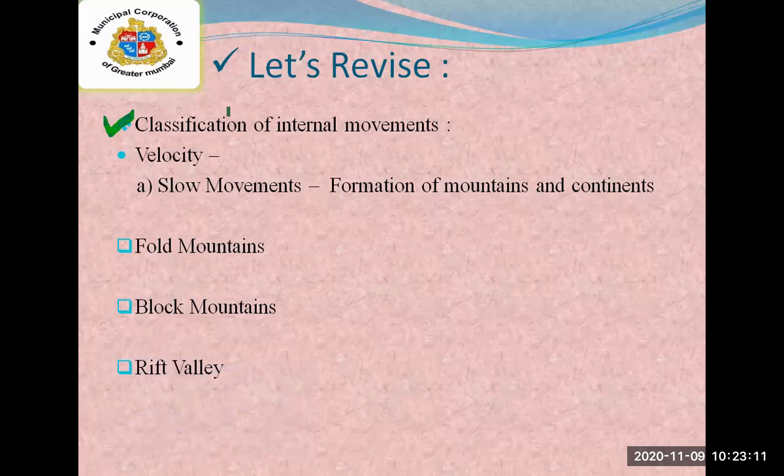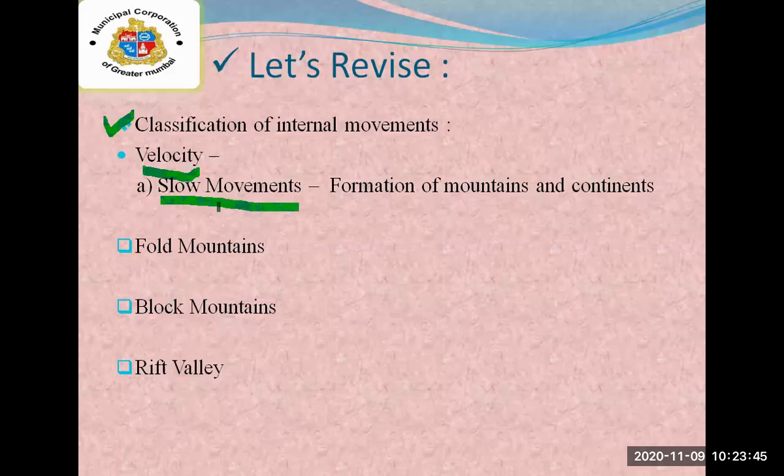As we have studied, the internal movements are classified on the basis of three things. The first is the velocity, second is the direction, and third is landforms. We studied velocity in detail. Velocity means the speed. In velocity, we have studied slow movements and sudden movements.